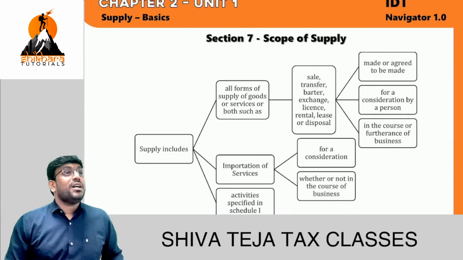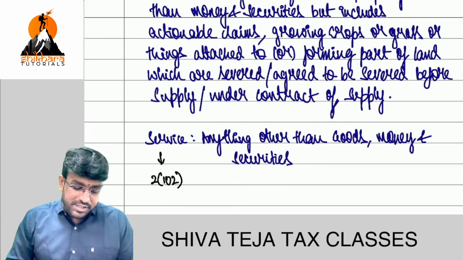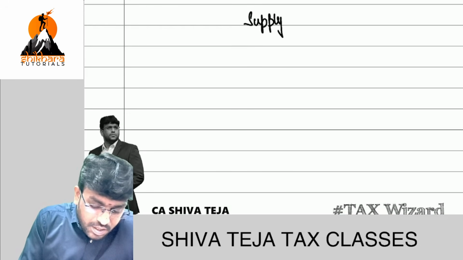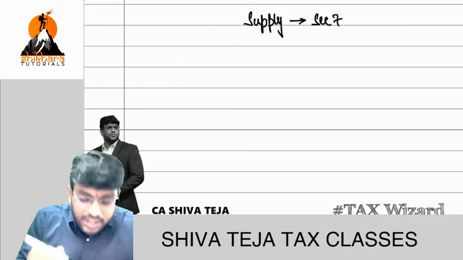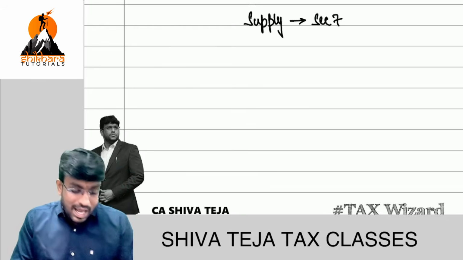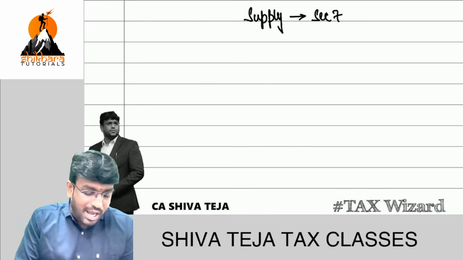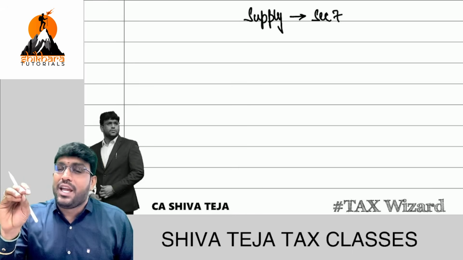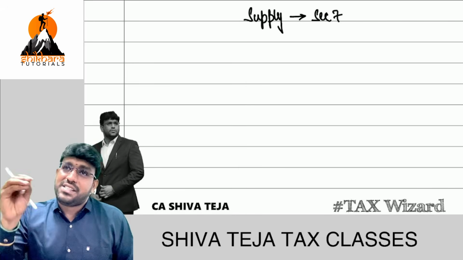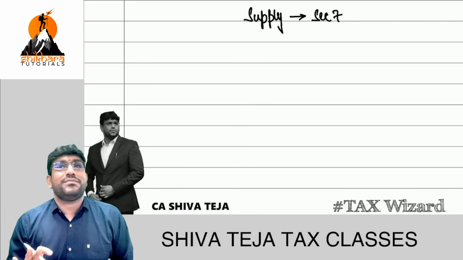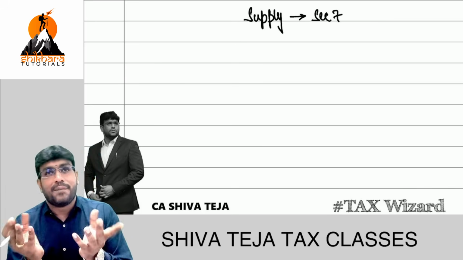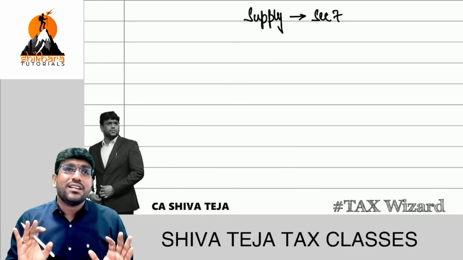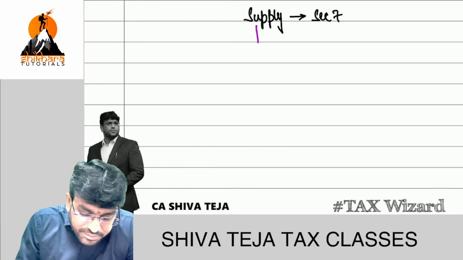That is the concept of supply. Chalo guys, ready? Supply. Sir, this concept of supply is dealt with by Section 7. And this concept of supply is very important. I'll tell the logical reason why. I will tell one dialogue. Remember always: GST will apply only if it is supply. If it is supply, then GST will apply. Clear? That's why supply is very important. Only then we can apply. Clear, sir? The supply concept is dealt with by section 7.